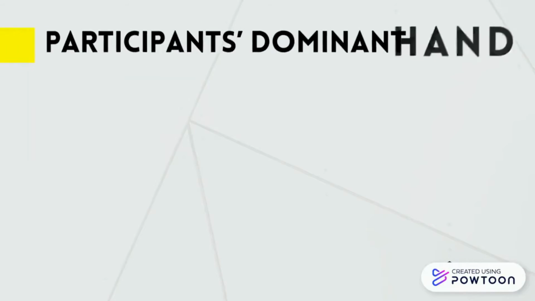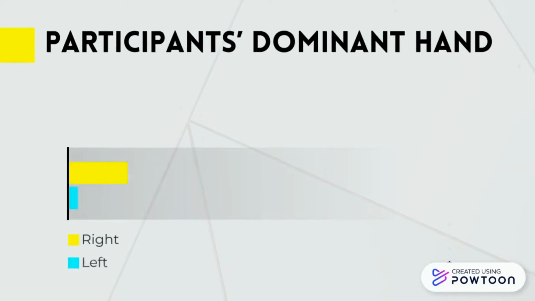Moving on, this is the result of the participants' dominant hand. There are 48 students that chose right side as their dominant hand, while the other 12 students chose left side as their dominant hand.